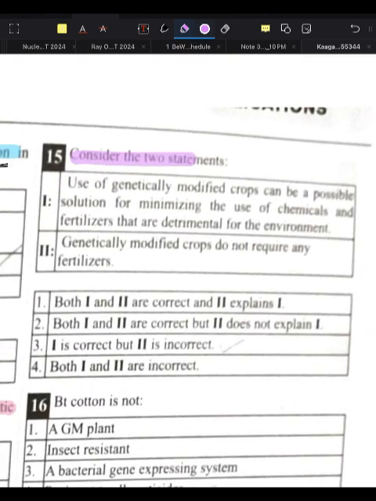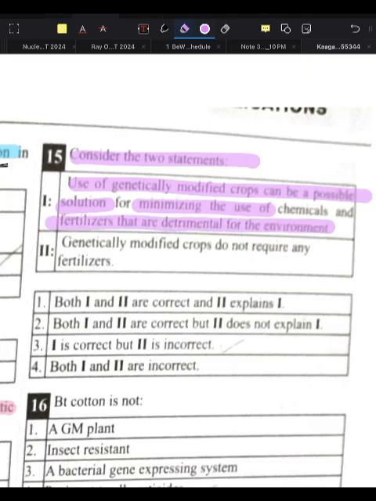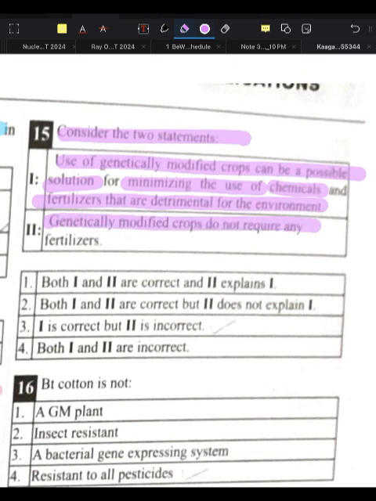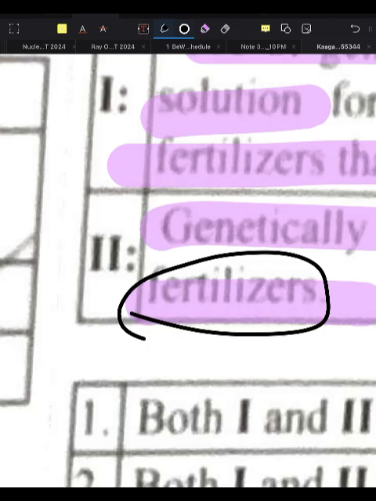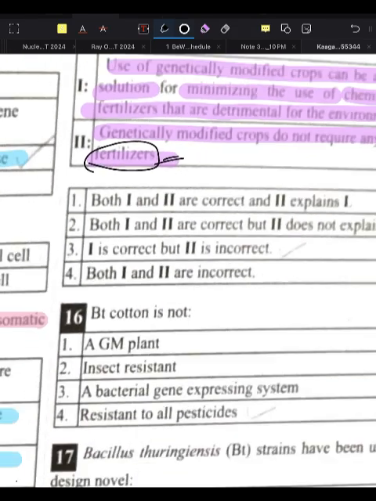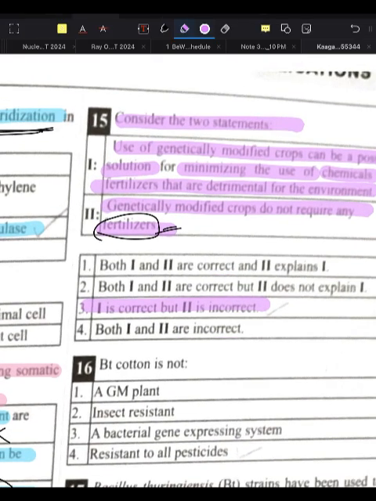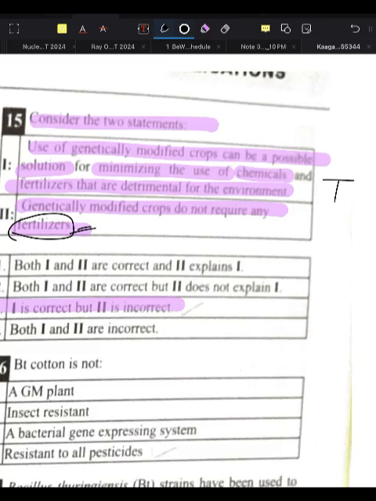Okay, next question. Consider the two statements. Use of genetically modified crops can be a possible solution for minimizing the use of chemicals and fertilizers detrimental for the environment. Yes, this is a correct statement. We can use GM crops for minimizing the use of pesticides, the different harmful chemicals. GM crops do not require any fertilizer? No, they also require fertilizer, but we can use organic fertilizer. So statement 1 is correct, this is a true statement, and this is a false statement.